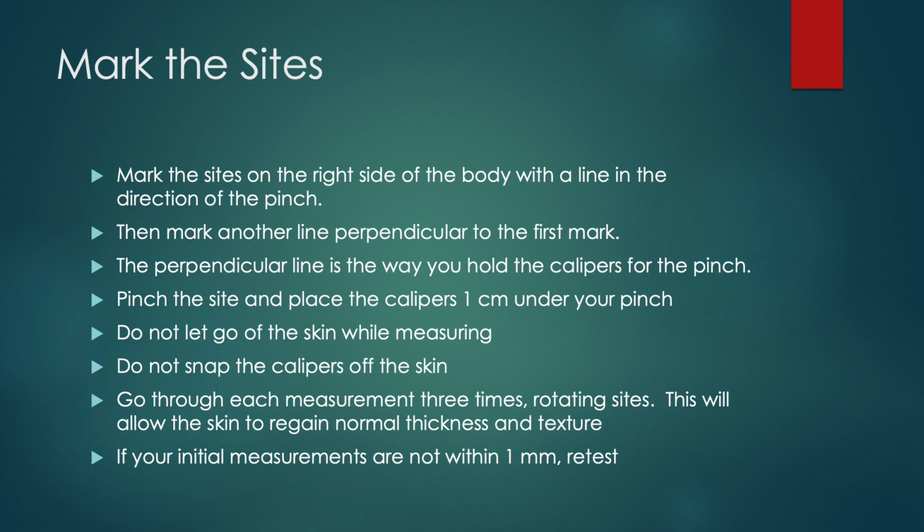You're going to go through each measurement 3 times, rotating sites. This allows the skin to regain normal thickness and texture. So what that means is you're going to go tricep, abdominal, etc. You're going to take one measurement of each site before you take a second measurement of any site. Okay. If your initial measurements are not within 1 millimeter of each other, then you need to retest. You need to take 3 new measurements at that site.